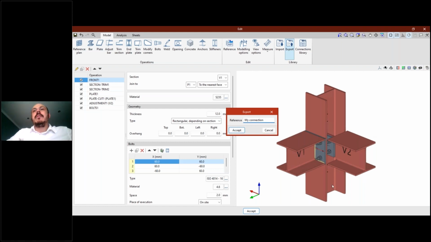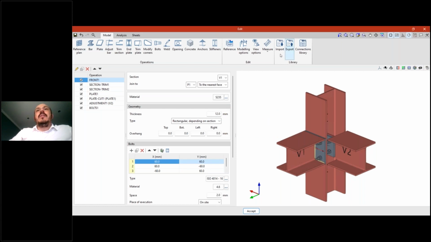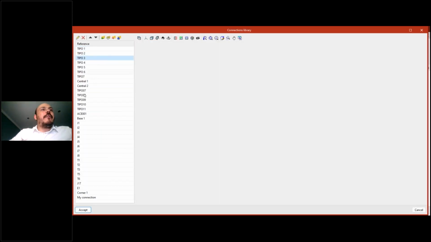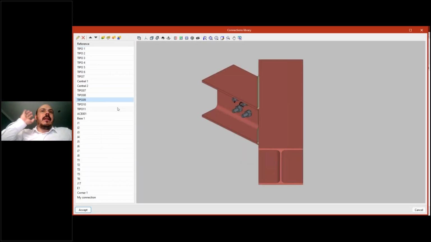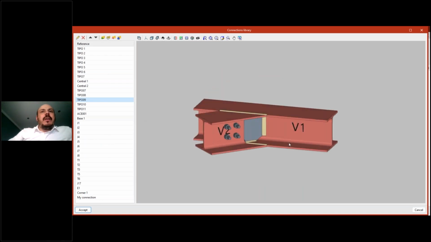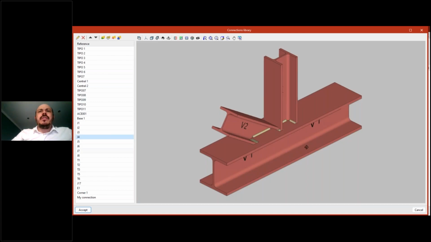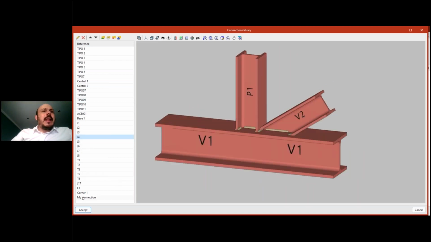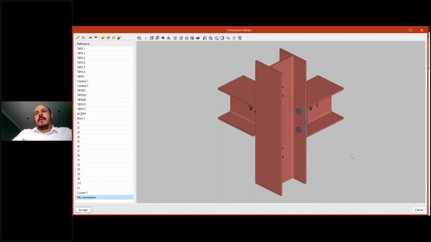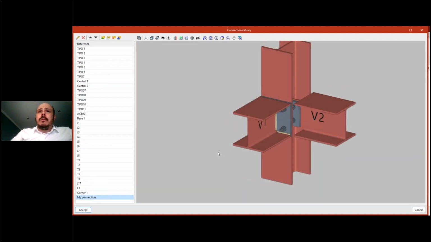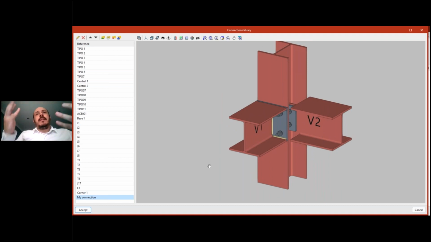I will add a name to this list of operations, or to this connection, and it will be exported to my library. If I click here, I can navigate the list of different connections that I have been creating before, for different types of sections, different types of structures with different dimensions, different numbers of bars, and I can see that my connection is created here. This is not new, I'm just introducing the new feature, but maybe for some of you this is new because maybe you are starting with the software now.